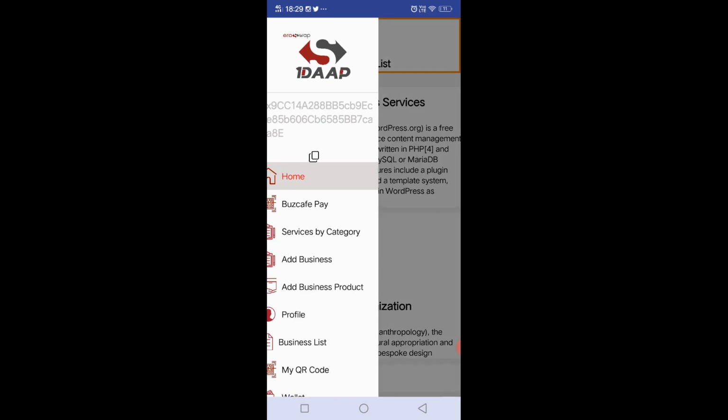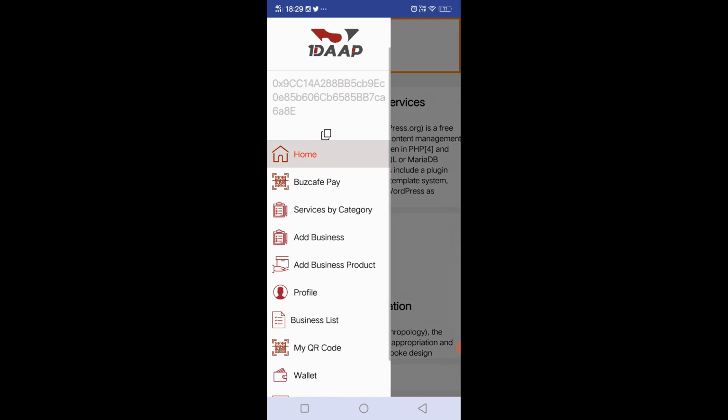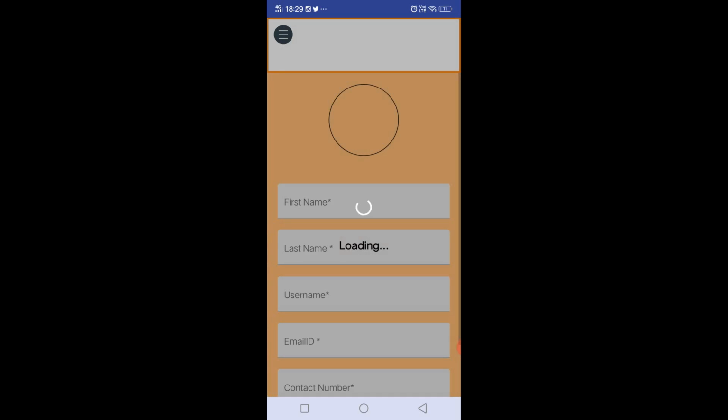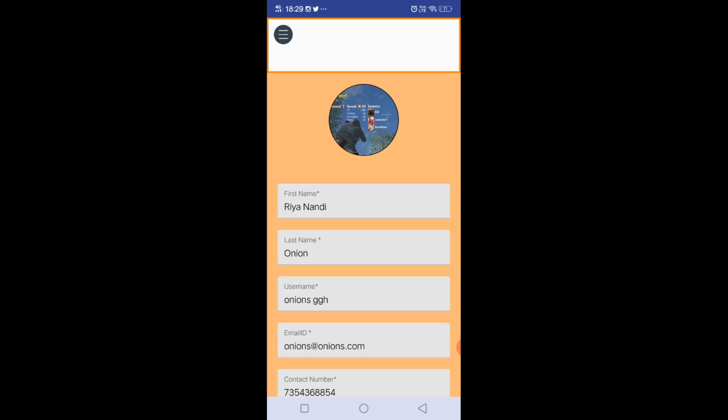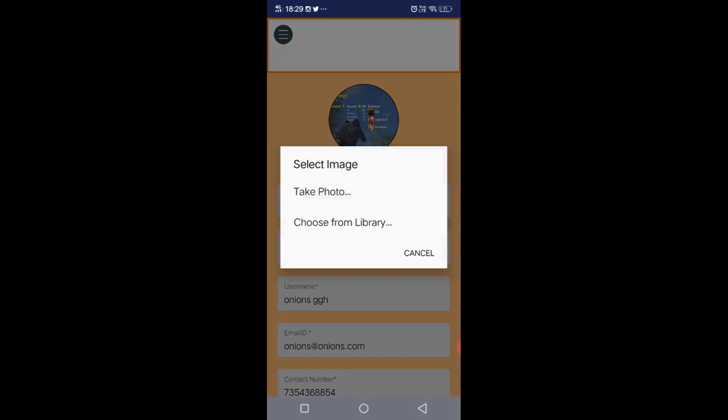Again, now we click on this sidebar. We can see some more features like profile. You can add your profile if you are new in Bus Cafe. As you can see, I have already added my profile before, so now I can edit my profile image.